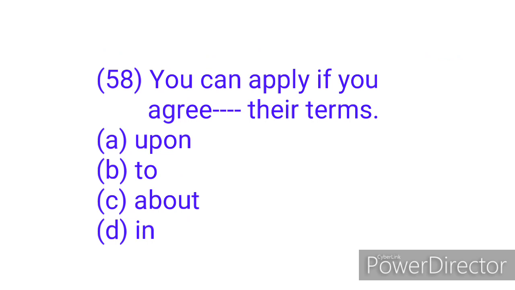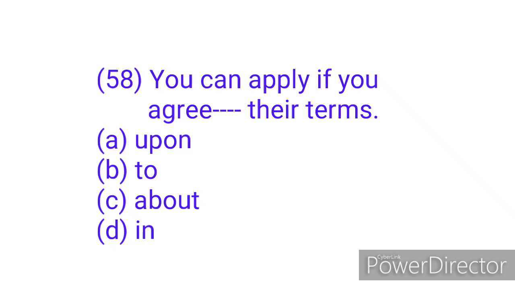Question 58. You can apply if you agree dash their terms. We have option A, upon, B, to, C, about, and D, in. There are three prepositions that can collocate with the word agree, and they include on, to, and with. On, to, and with. So you can agree on something, agree to something, or agree with something, but not upon something or about something.